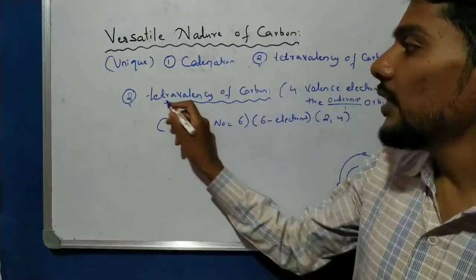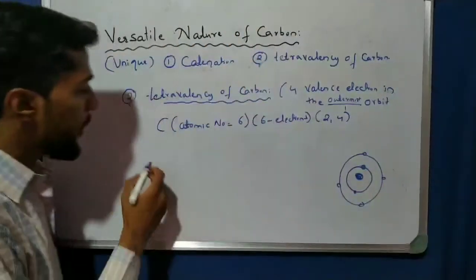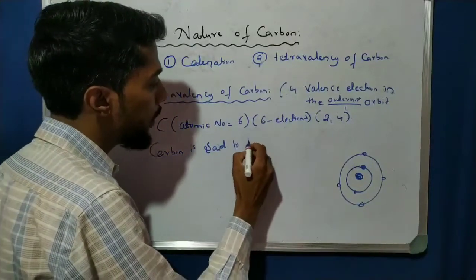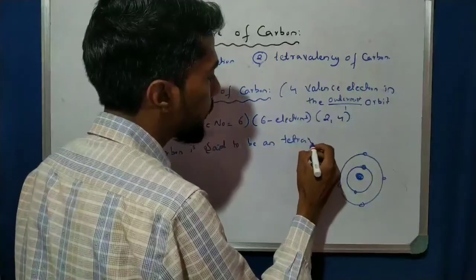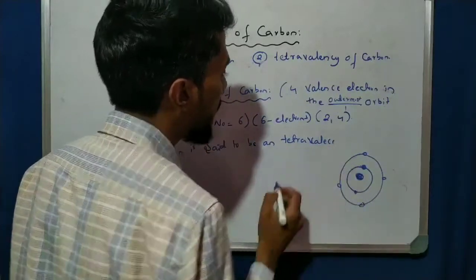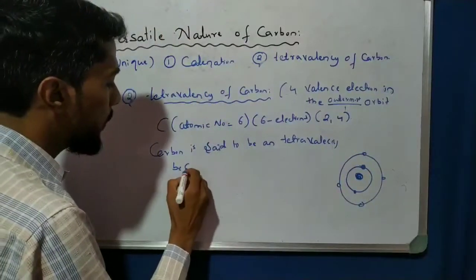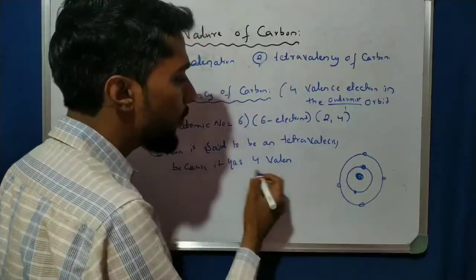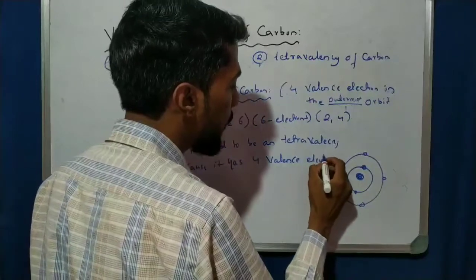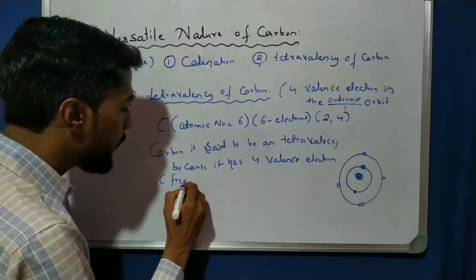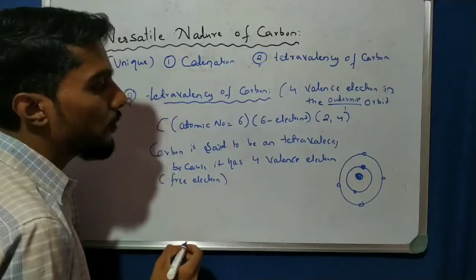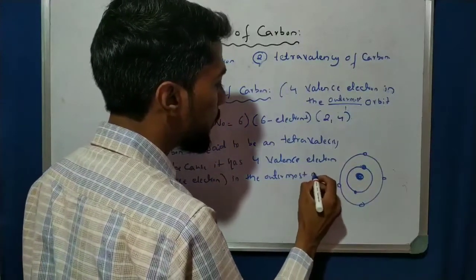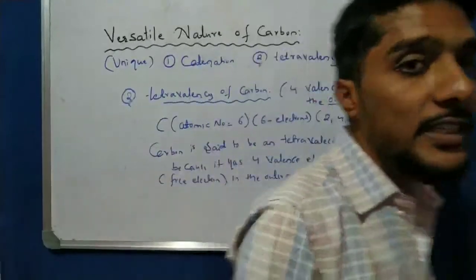Because of that, carbon has tetravalency, 4 valence electrons. Okay, so I write here: carbon is said to be tetravalent because it has 4 valence electrons, also called free electrons, in the outermost orbit. Because of that, it is said to be tetravalent.